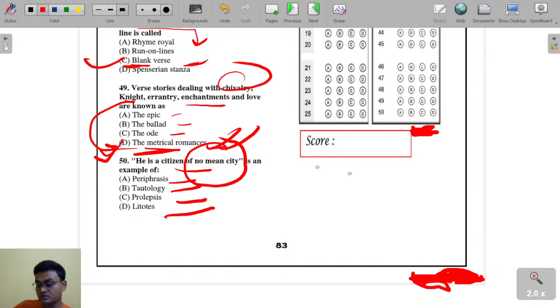Okay, got it. So here, he is a citizen of no mean city is an example of litotes. Yeah, excellent, litotes. This is an example of litotes.